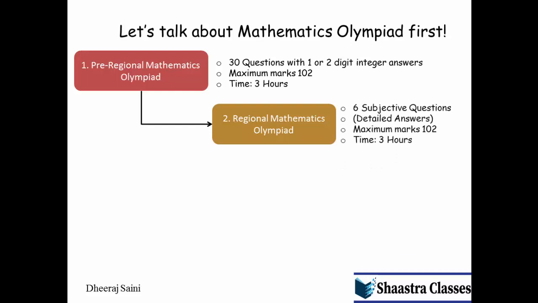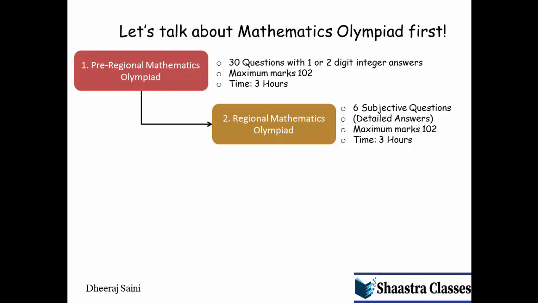For regional mathematics Olympiad, the paper pattern is different. It now contains 6 subjective questions for which you have to give detailed answers. There is also a provision for step markings for subjective questions. Maximum marks here are also 102 and time given is also 3 hours.